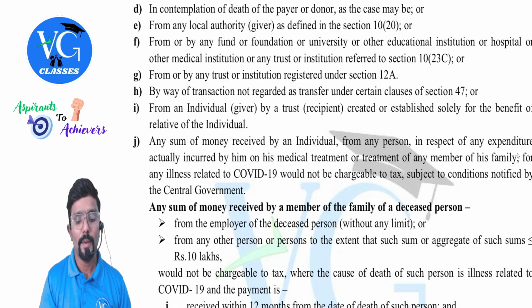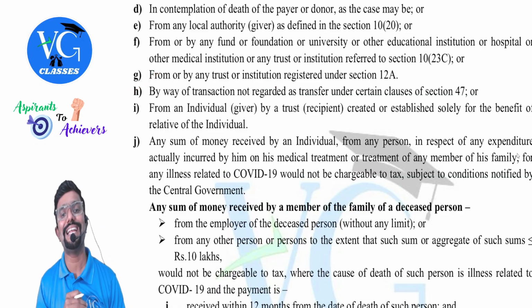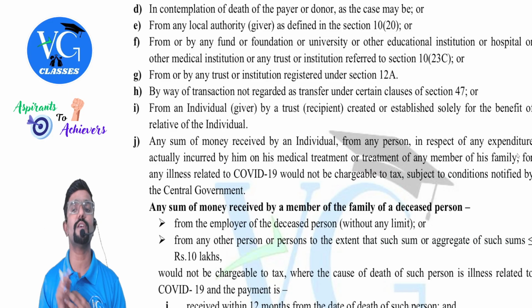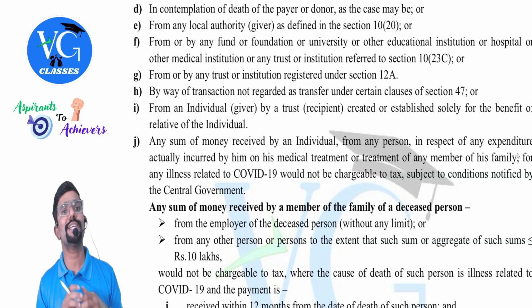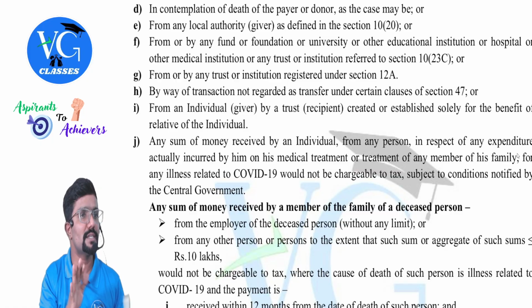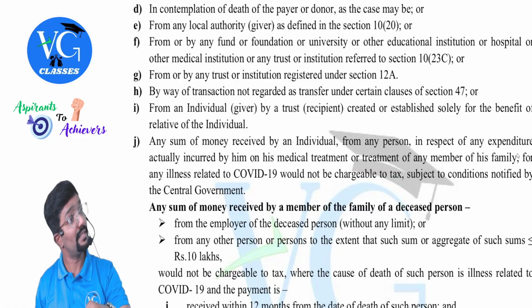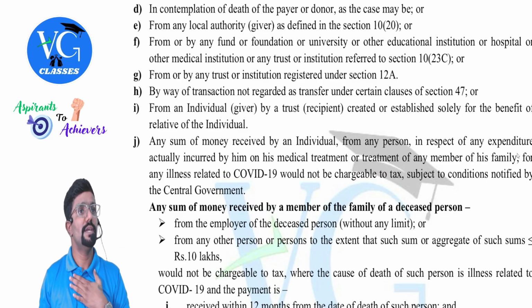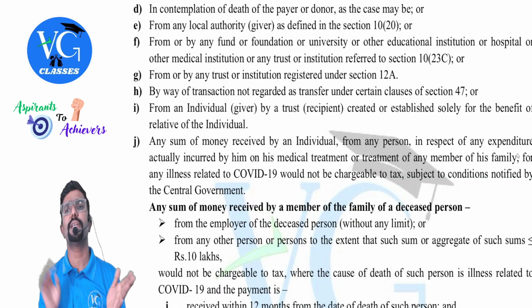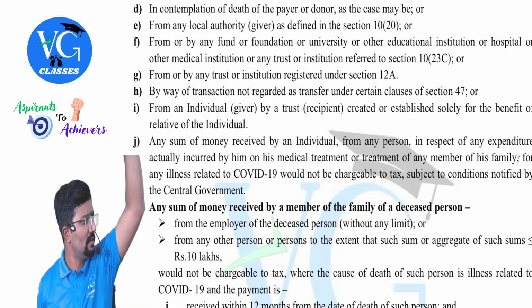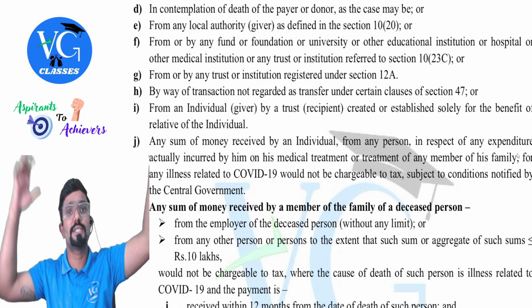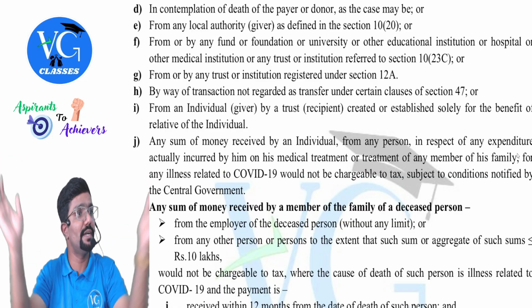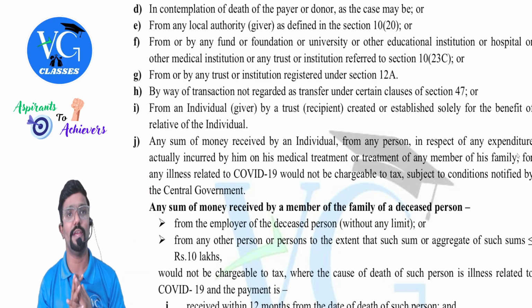Then by way of transaction not regarded as transfer under certain clauses of section 47. Guys, under section 47, we have seen the list of transactions which are not a transfer. For the transferor, sir, what about for the receiver? Is section 56(2)(x) applicable? For example, we saw amalgamation, demerger and all. Amalgamation: Maruti Motors and Suzuki got amalgamated and named it as Maruti Suzuki.